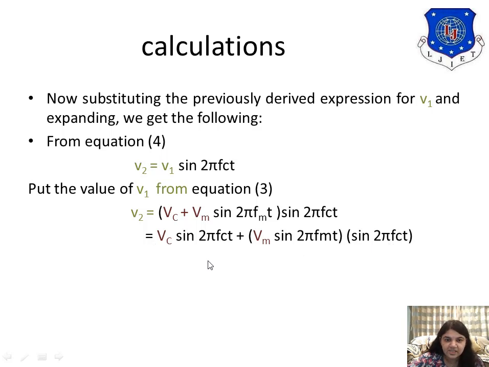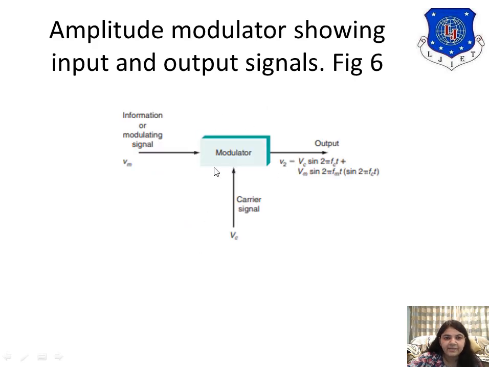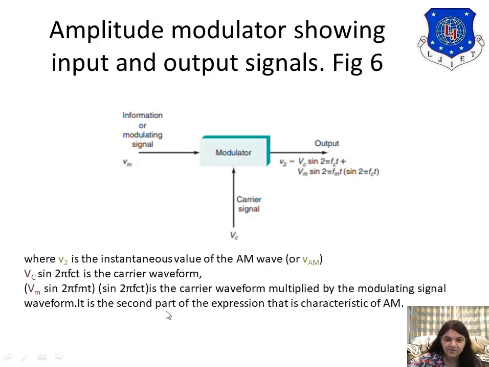So you can see that it is the carrier signal and the modulating signal. Normally the modulator consists of two inputs, one is Vm, the modulating signal, and another one is Vc, the carrier signal. The output is V2. V2 is Vc sine 2 pi Fct plus Vm sine 2 pi Fmt into sine 2 pi Fct.